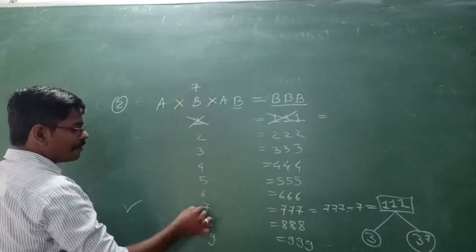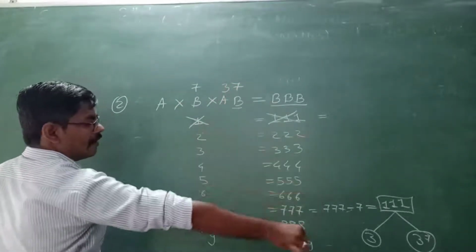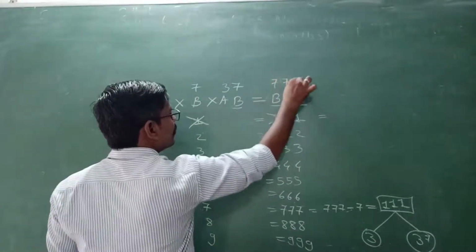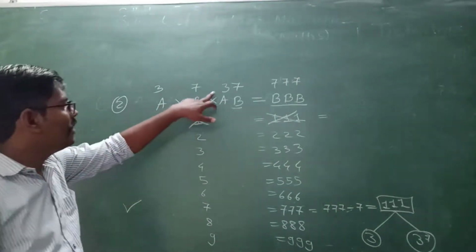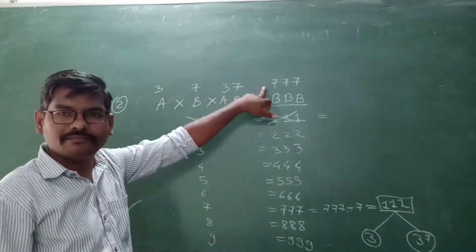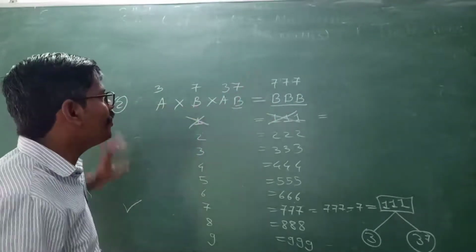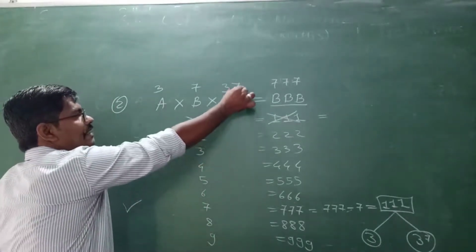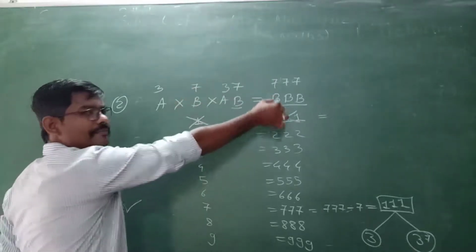B value 7. Two digit value 37. Here is value 3. And the answer is 777. Does it satisfy, my dear student? Find out here. 37 7s are, and multiply by 3, the answer is 777. It satisfies. Got it? So in this way you all can find out. You can simply observe. B is equal to 7 and the same 7 is here. Same B is here and the answer is triple B.